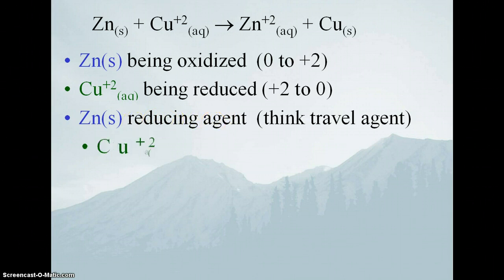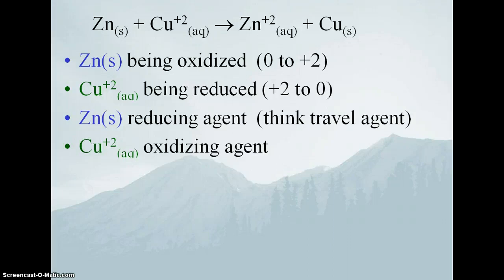And of course, the copper ion, in this case, can be referred to as the oxidizing agent, because it is being an agent, and it doing something, in this case being reduced, allows somebody else to be oxidized. So it's the oxidizing agent. Whoever's being oxidized is the reducing agent. Whoever's being reduced is the oxidizing agent. It's one big vicious circle.